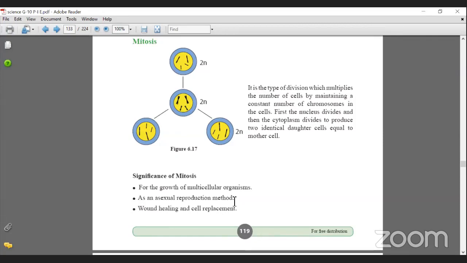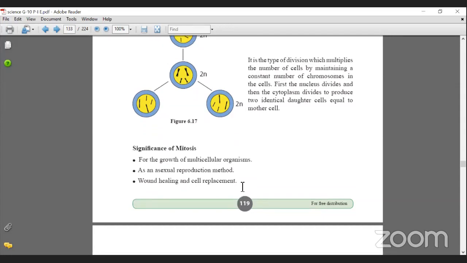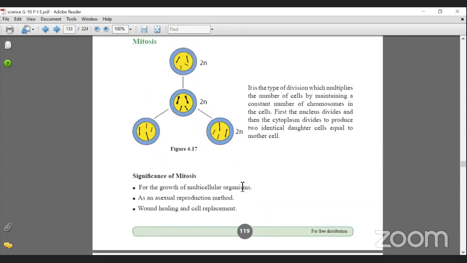When we are talking about sexual reproduction, then only meiosis takes place. Wound healing and cell replacement, remember these instances very clearly. Wound healing, growth and asexual reproduction, mitosis is important.